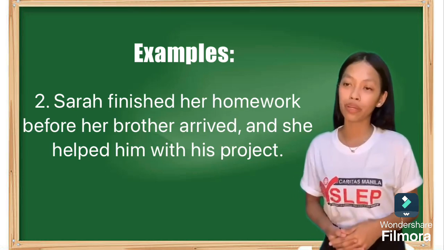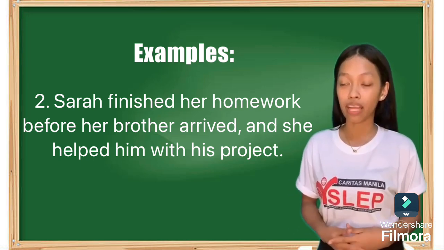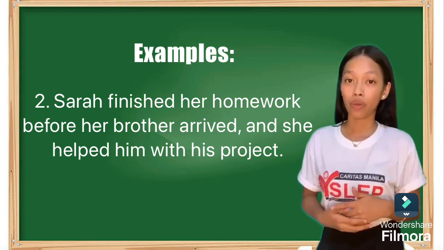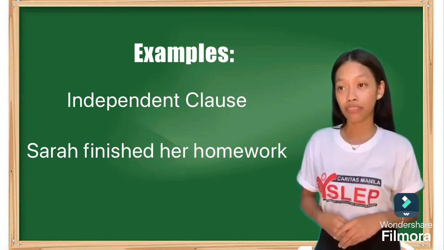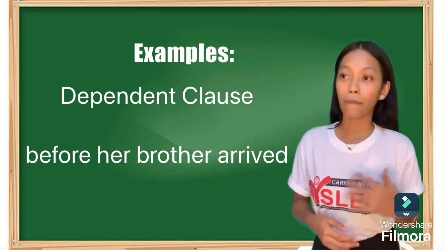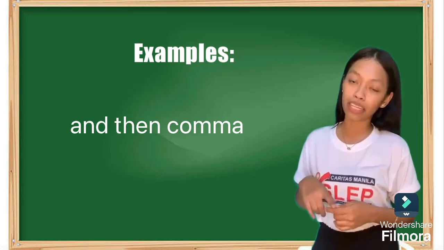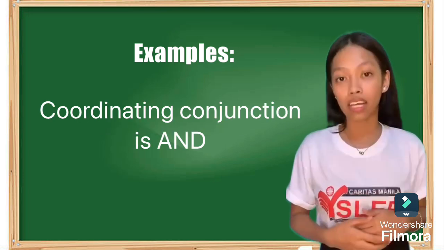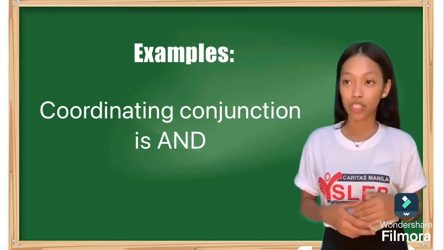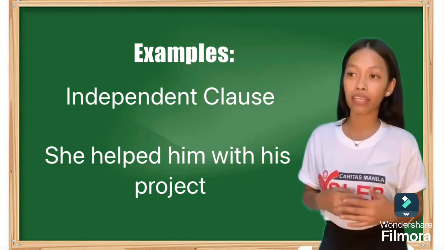So number 2, Sarah finished her homework before her brother arrived, and she helped him with his project. So Sarah finished her homework is the independent clause, and before her brother arrived, yun naman ang dependent clause. And then comma ulit, and is a coordinating conjunction. She helped him with his project. So yun naman yung independent clause.